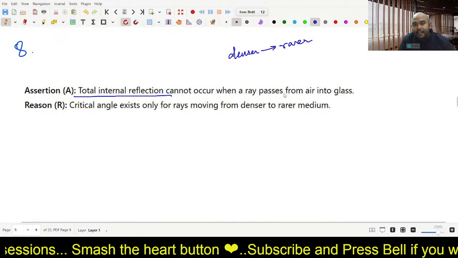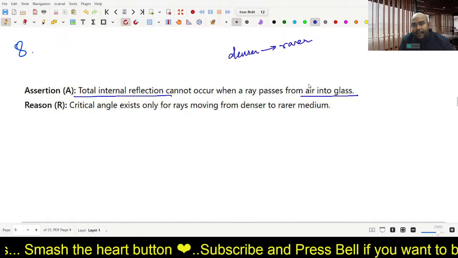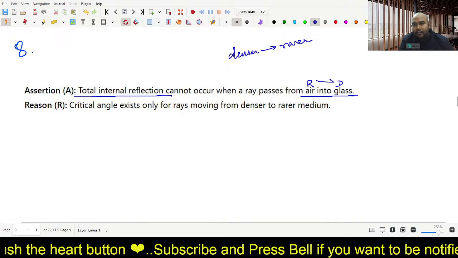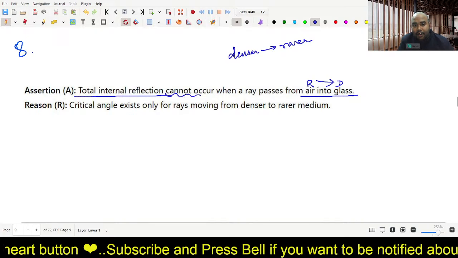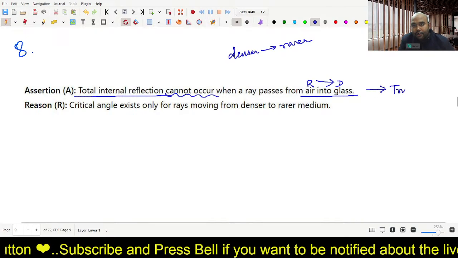But here it says air to glass. So air is rarer, glass is denser. So it cannot happen, and that is written that it cannot occur. So this statement is absolutely true.